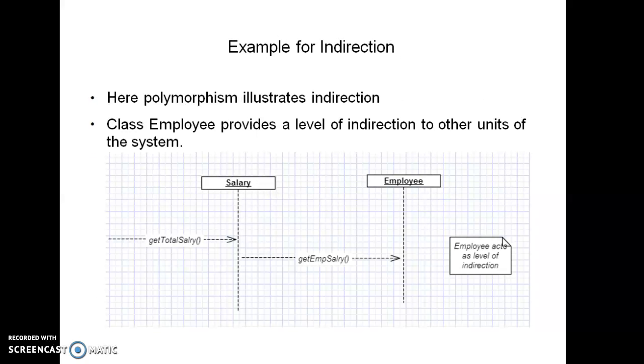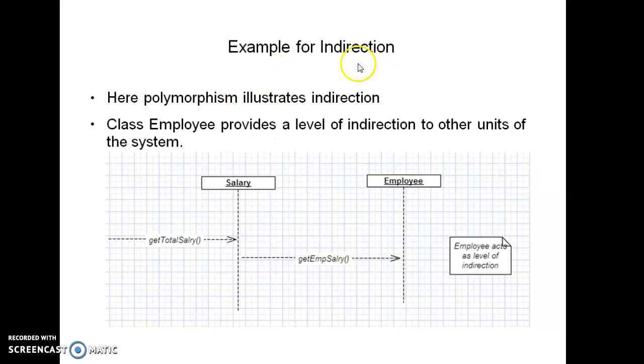The last one is an example like salary and employee. Suppose there is an organization where the salary class is there, the employee class is there, and one more personal class is there. If there is a situation where the salary and personal classes communicate with each other, then they will be directly dependent, directly coupled with each other, and they will affect each other. When any element of the salary is changed, the things in the personal class will also change.